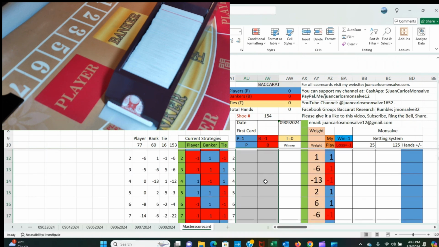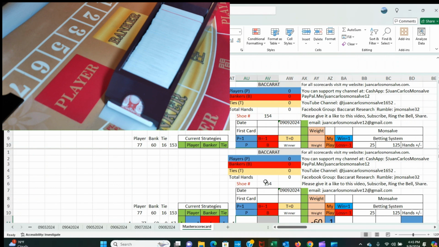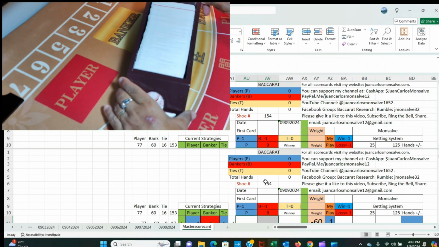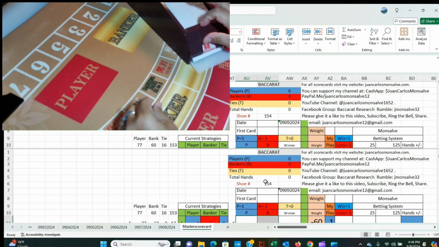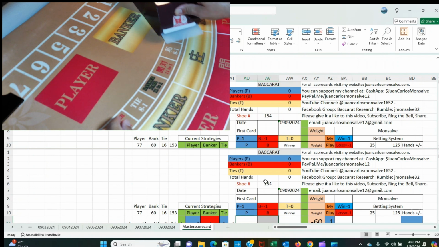So for me to be able to start playing, this is the shoe that I use. This is a shoe of 8 decks. I have the cut card here. It's about one deck, probably less than one deck. I like to play many hands per shoe. At the casino, they try to leave about one deck. Out of the 8 decks, they probably use only 7. I try to use a little bit more than 7, so I can get close to 81 hands. So I'm going to put this on the side.